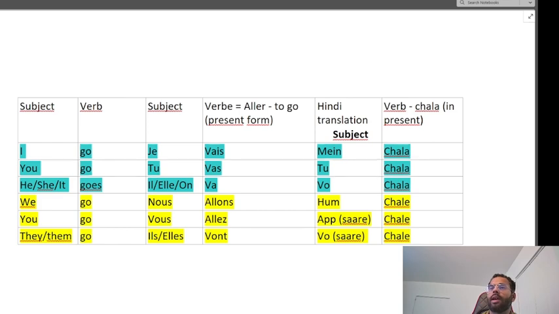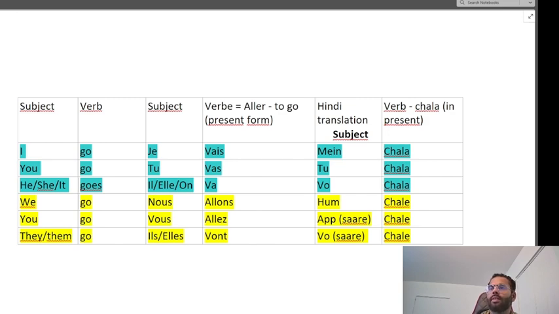And tu, which is equivalent to you in English, is also a singular person. And il, elle, on is also a singular person in French, which is equivalent to he, she, it.